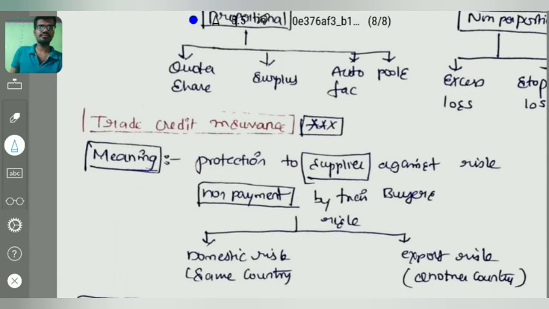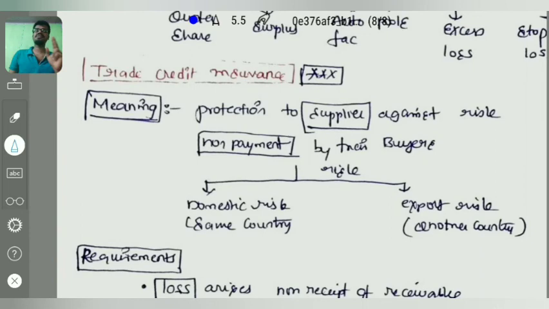And coming to our next topic, that is trade credit insurance. This is an important topic. We may expect a question from this. What is the meaning of trade credit insurance? The protection to the suppliers against the risk of non-payment by their buyers. It means it is giving protection to the suppliers for non-payment of amounts by the buyers, for the services rendered or for the goods purchased. There are two types of risk: domestic risk and export risk. If the supplier and buyer are in the same country, it is domestic risk. If the supplier is in one country and the buyer is in another country, it is export risk.